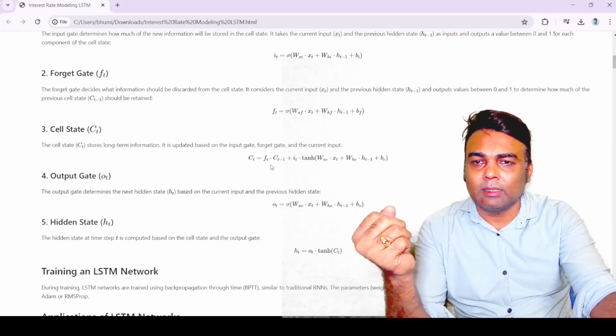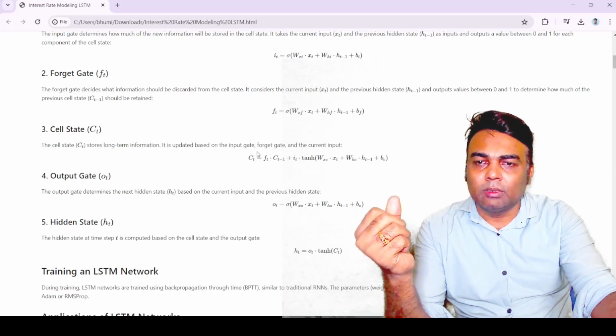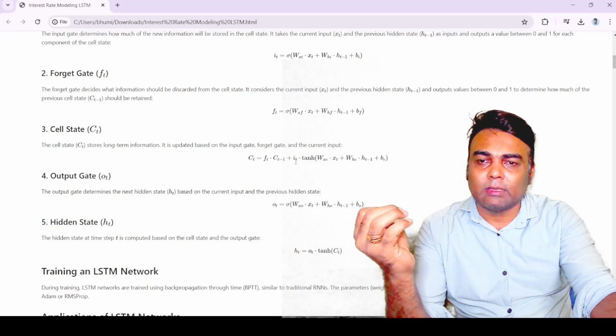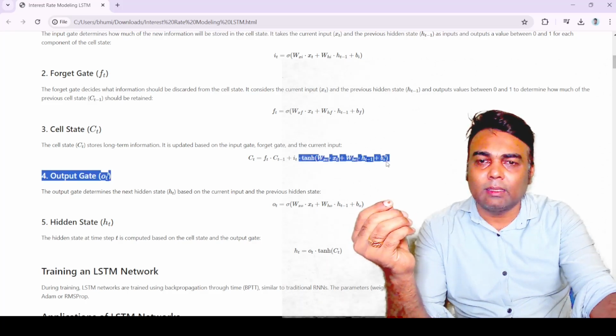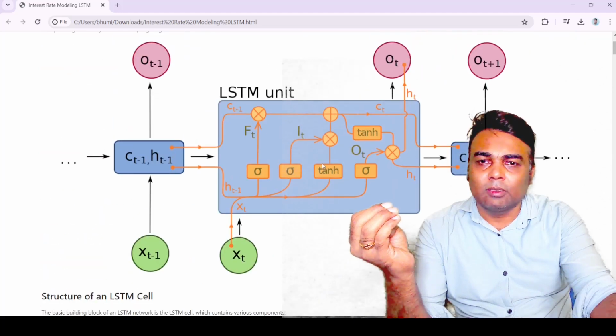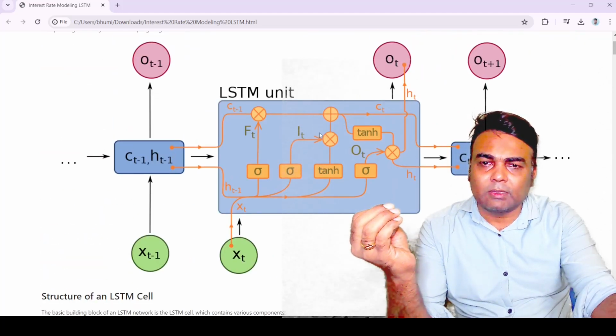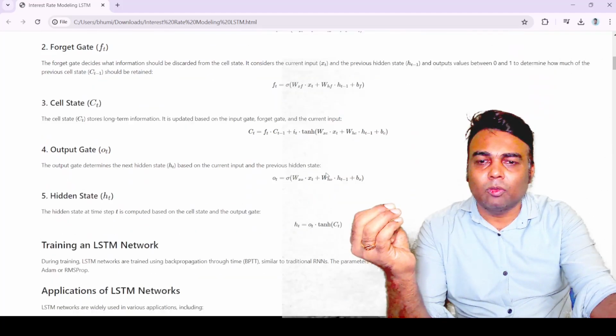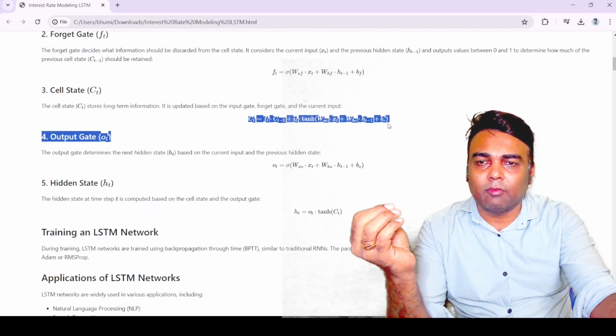It is written as ft times ct minus 1 plus it times tan hyperbolic of this sum. This is the current input, this is the previous state, and this is the bias. So here you can get the ct. It is represented by this circuit diagram. So mathematically you can find this.